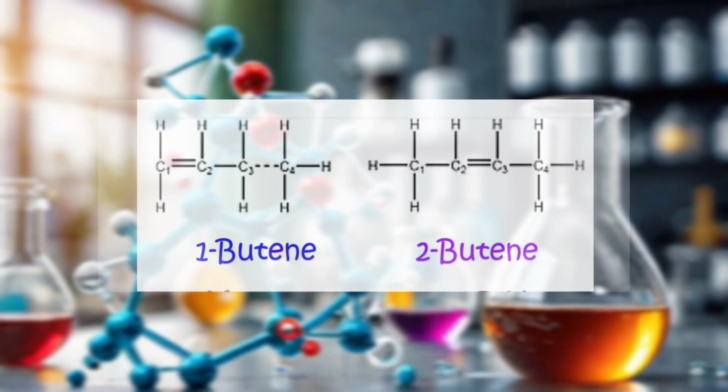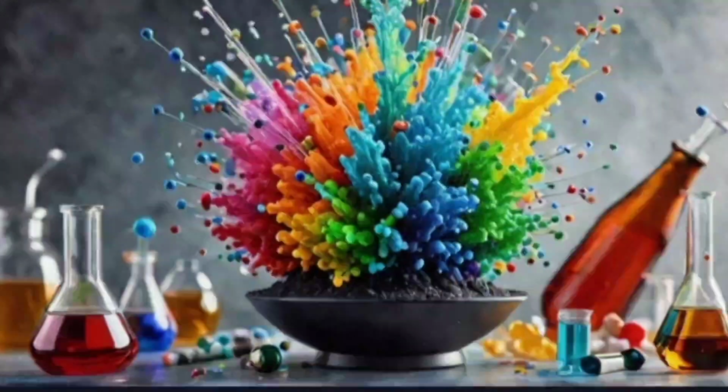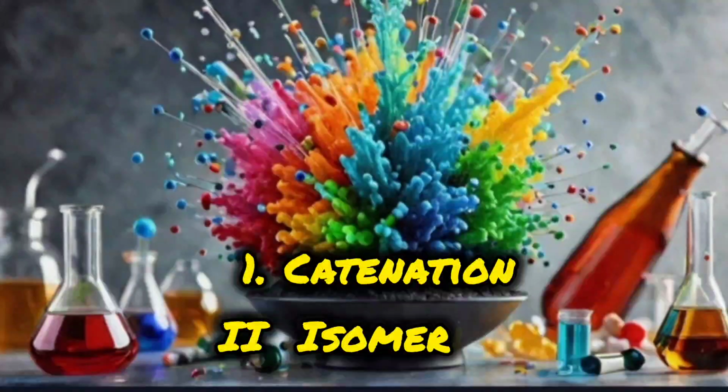Here you can see, just by changing the position of the double bond, you may have the chemical compound with a different structure. So in this video, we tell you how the catenation and the isomerism makes the organic molecule chemically so diverse.